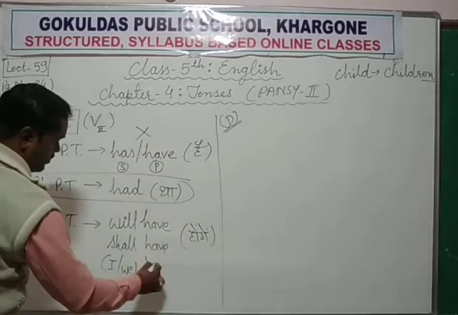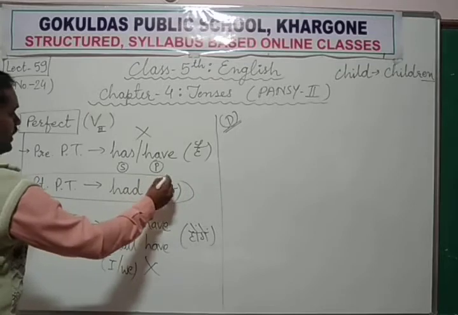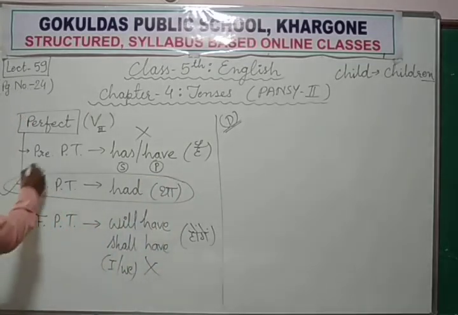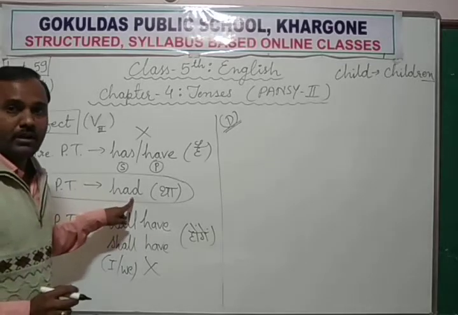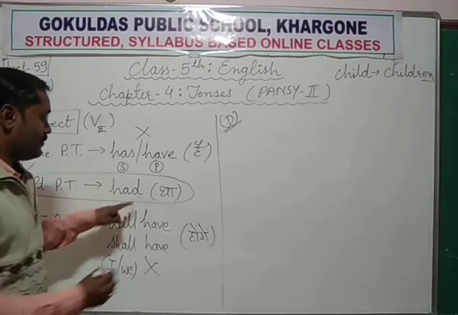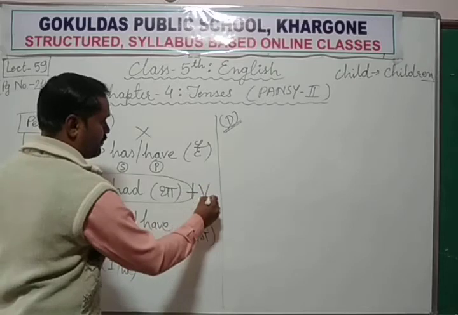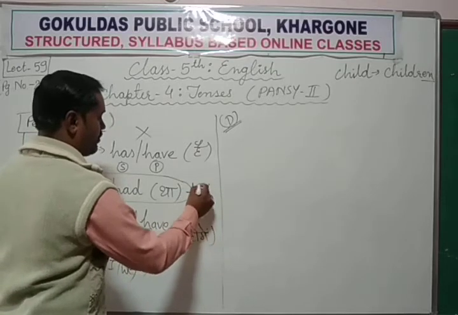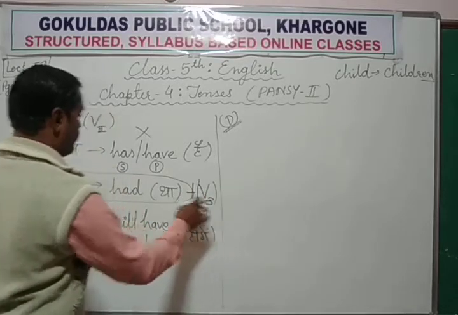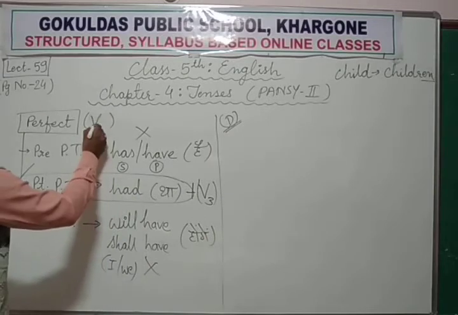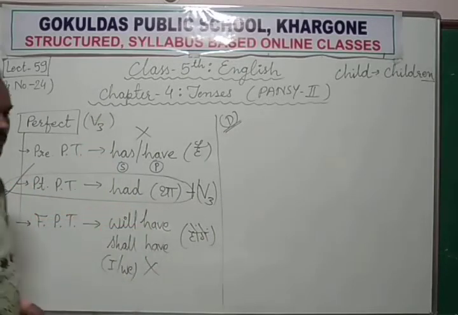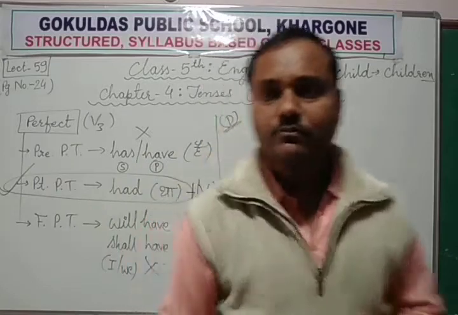Only past perfect tense. So everywhere we use had plus verb's third form.